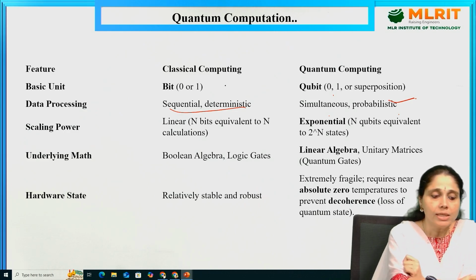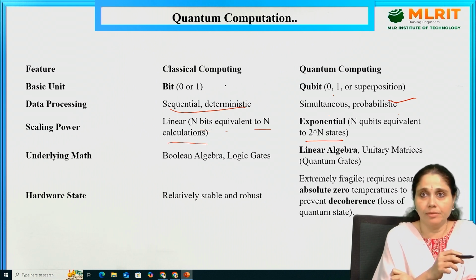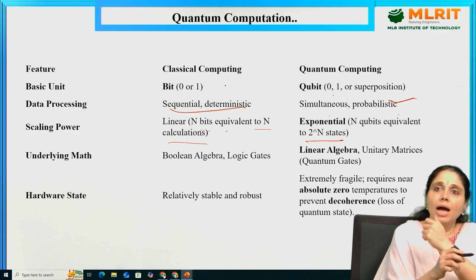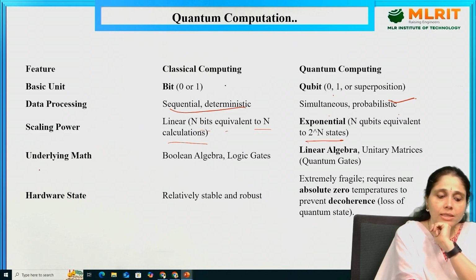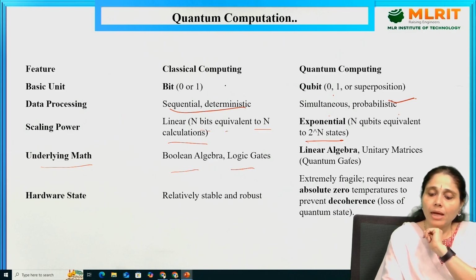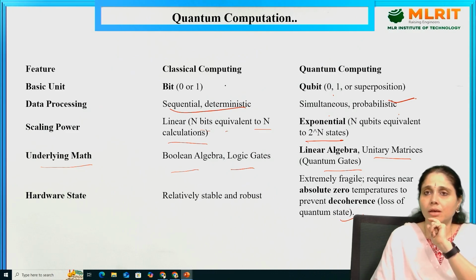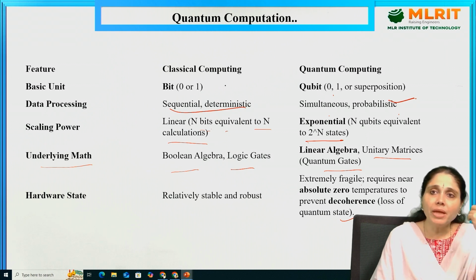Now scaling power. Classically it is linear: n bits are equivalent to n calculations. For quantum, n qubits are equivalent to 2 power n states. Now what is the underlying math? For classical, it is Boolean algebra and logical gates. The underlying math for quantum is linear algebra, unitary matrices and quantum gates. As for hardware, classical is relatively stable and robust, while quantum is extremely fragile, requiring nearly absolute zero temperatures to prevent decoherence, the loss of quantum state.